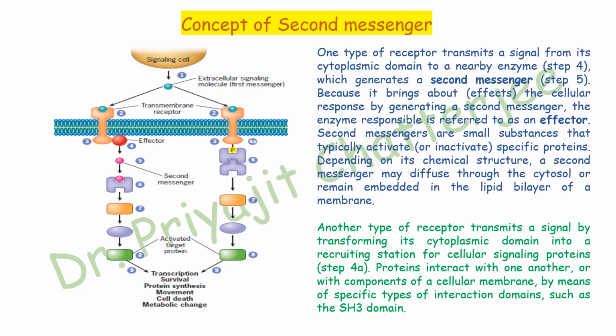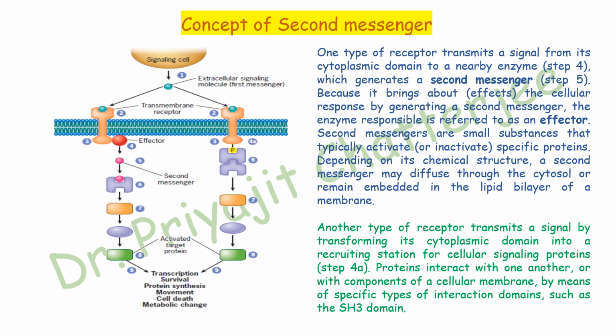Second messengers are small substances that typically activate or inactivate specific proteins. Depending on its chemical structure, a second messenger may diffuse through the cytosol or it may remain embedded in the lipid bilayer of a cell membrane.